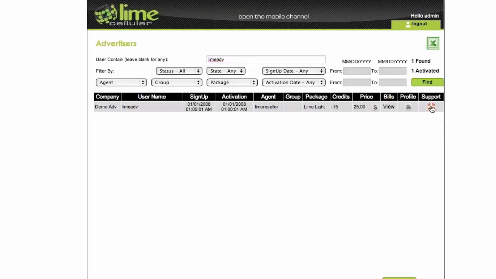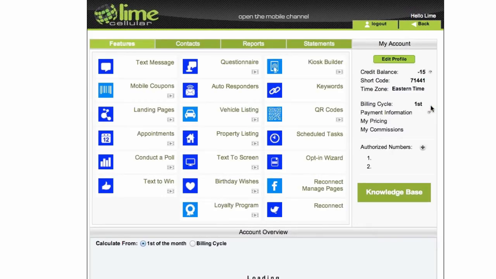So now I click support. I don't get any pop-up message, and I have the back button right here. Now you see the new improved advertiser dashboard. So we have brand new icons for everything. We use flat icons just because I think it's a lot clearer, and it's all the same for all the features. We have more colors so you can choose.